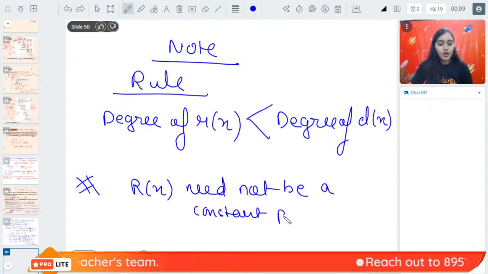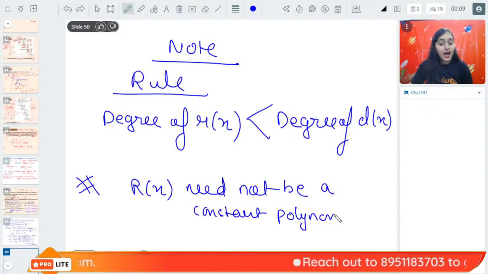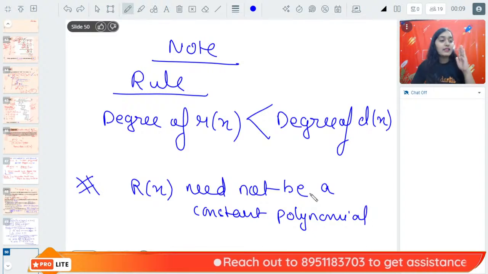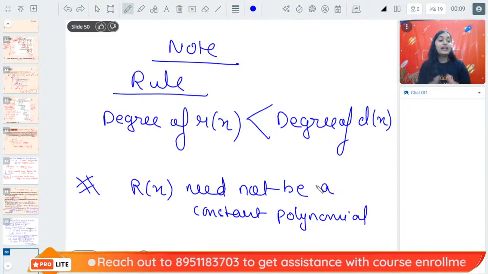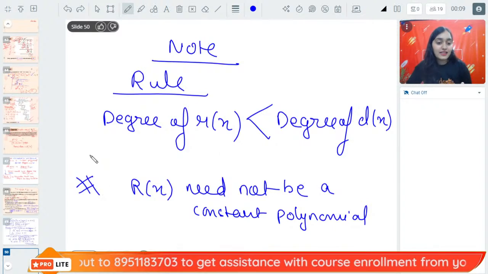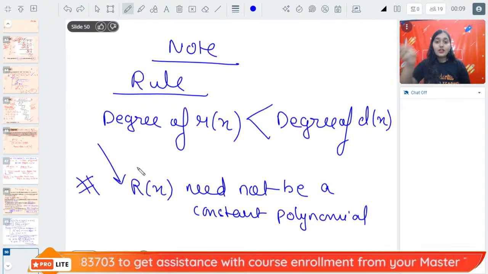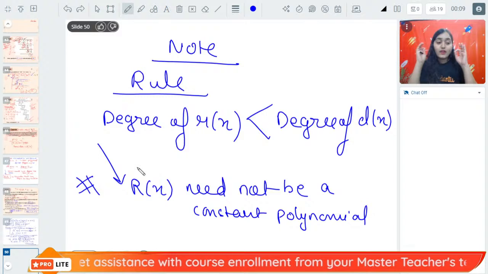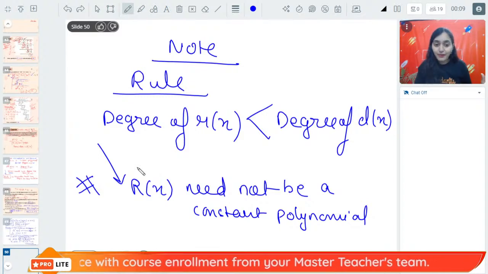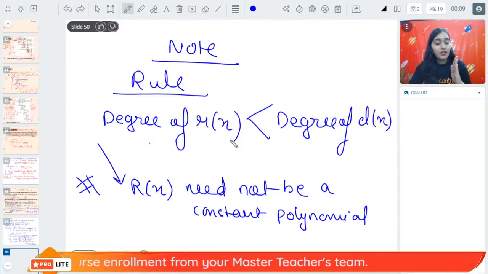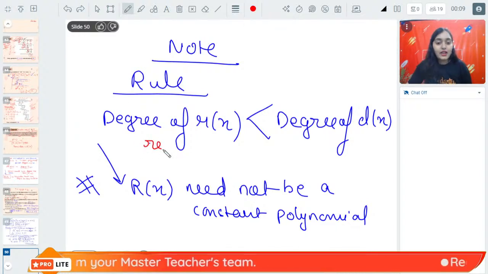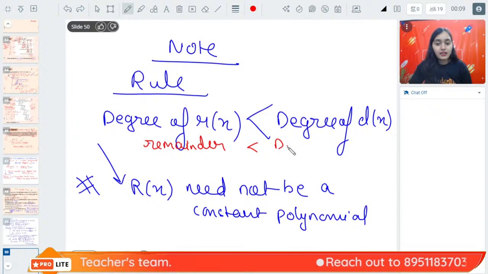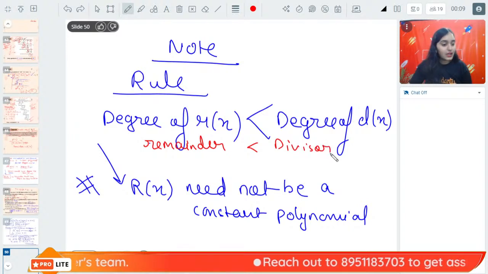Make a note, R(x) need not be a constant polynomial. It can be anything. Please keep that in your mind. Don't use this other rule, don't write it. Your teacher will give you an egg. This rule is wrong, it is not applicable. The rule is the degree of the remainder should be less than the degree of the divisor. Now have you all understood? Understood?